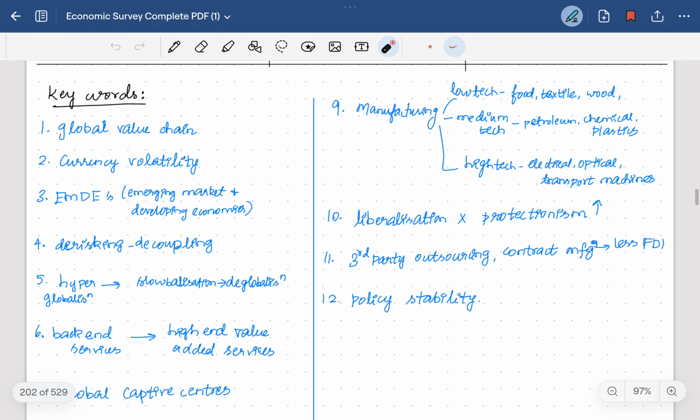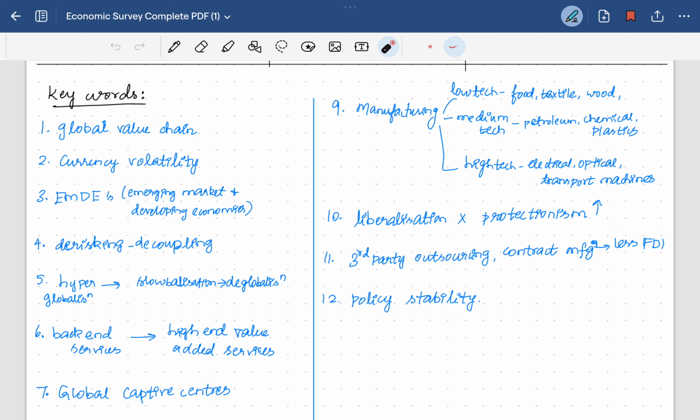Liberalization is the opposite of protectionism, that is, promoting the self and reducing the imports. Then third party outsourcing or contract manufacturing. If it happens, it will lessen the FDI inflow into a country.